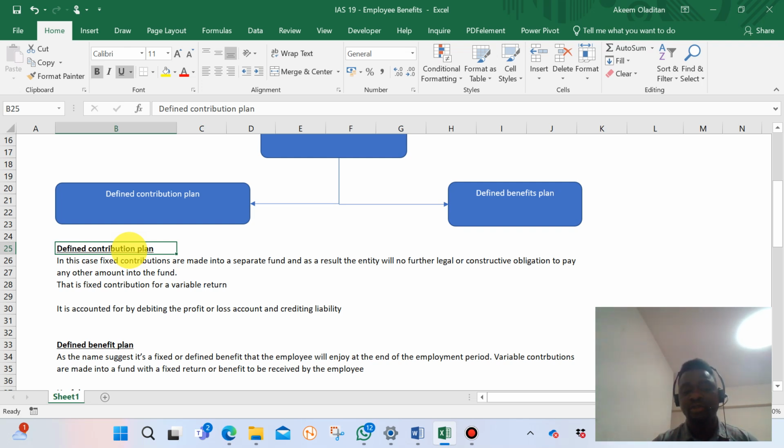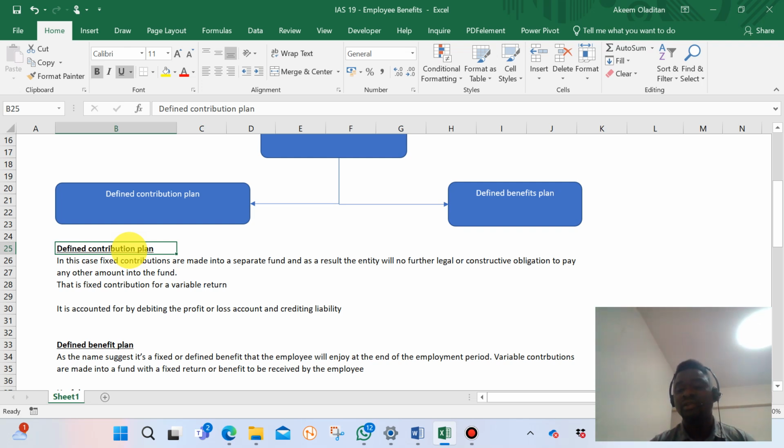So the contribution is fixed, but what is not fixed is the return, in the form of benefit that the employee will get at the end of the day. That is like a variable return. It's like you contributing a certain sum of money, let's say $20,000 on an annual basis for staff, and whatever happens to that contribution, the organization is not under obligation to make further contribution to the fund.